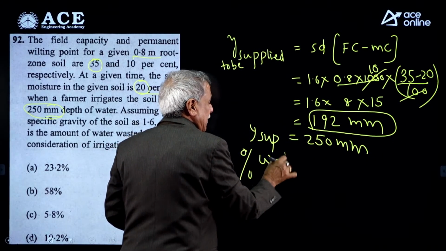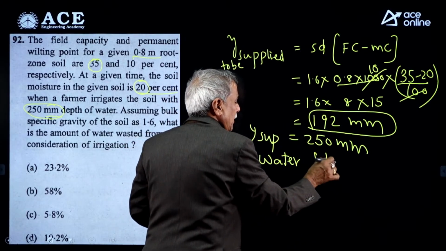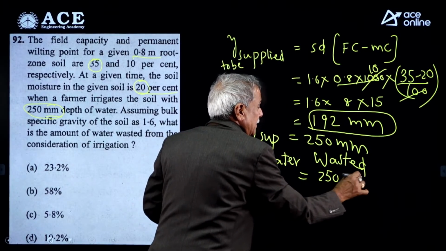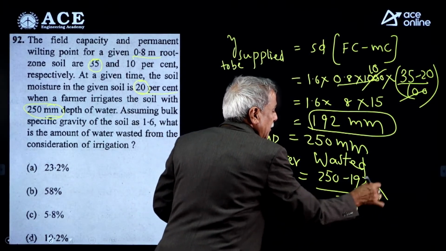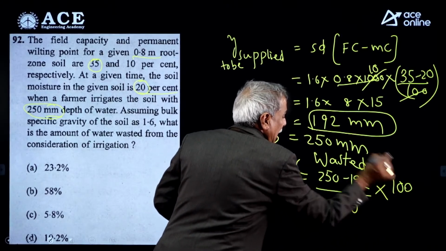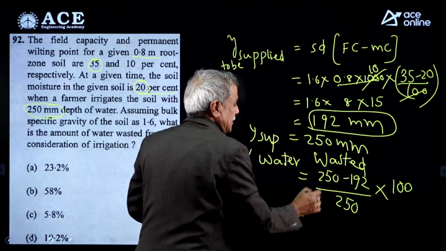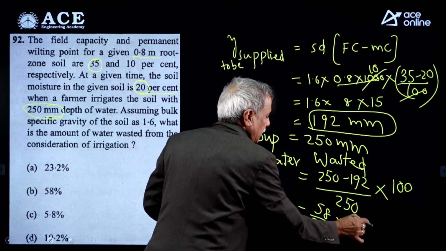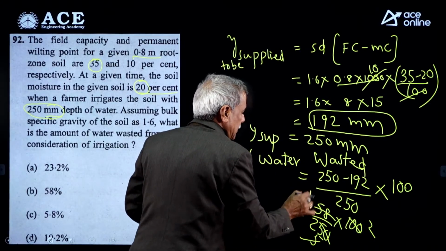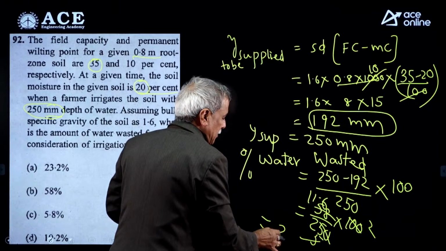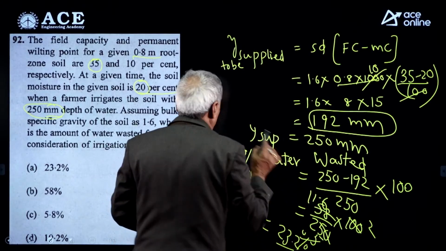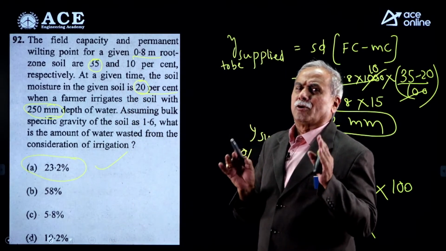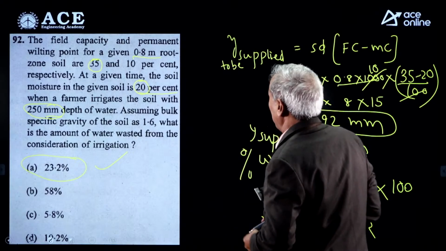Percentage water wasted by the farmer. Supplied 250, required 192. So (250 minus 192) divided by 250, multiplied with 100 to get percentage: 58 by 250 multiplied with 100 is 23.2%. Almost 25% water is wasted by the farmer because he doesn't know the formula of irrigation water to be supplied.